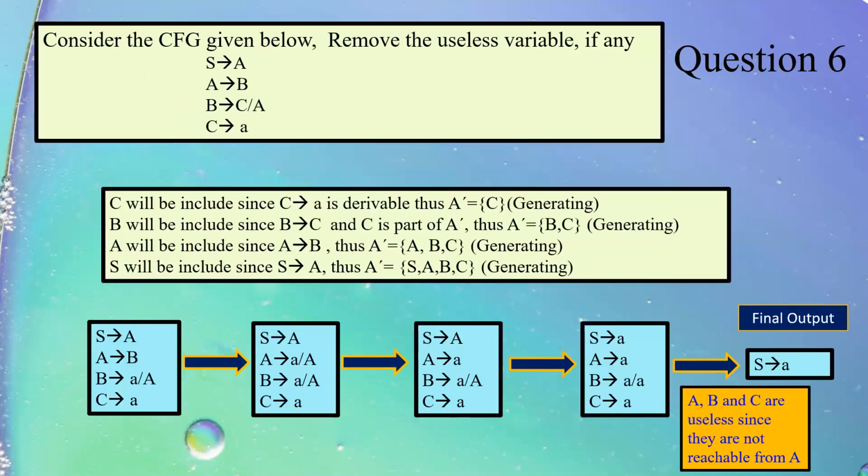Next is, you remove the useless symbol if any. This is the same grammar which we considered in question number 3. The only point which I want to discuss at this is that we had derived something like this. In this case, A, B, C are not derivable from S. So the final output will be S tends to A.